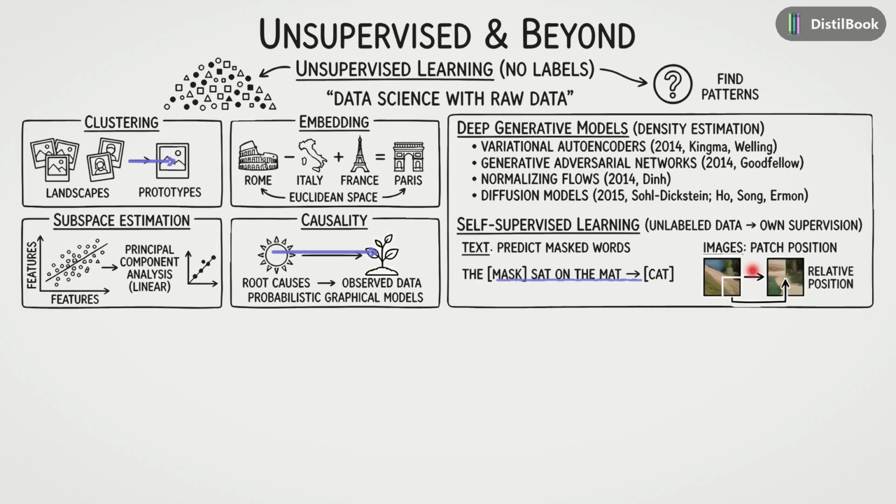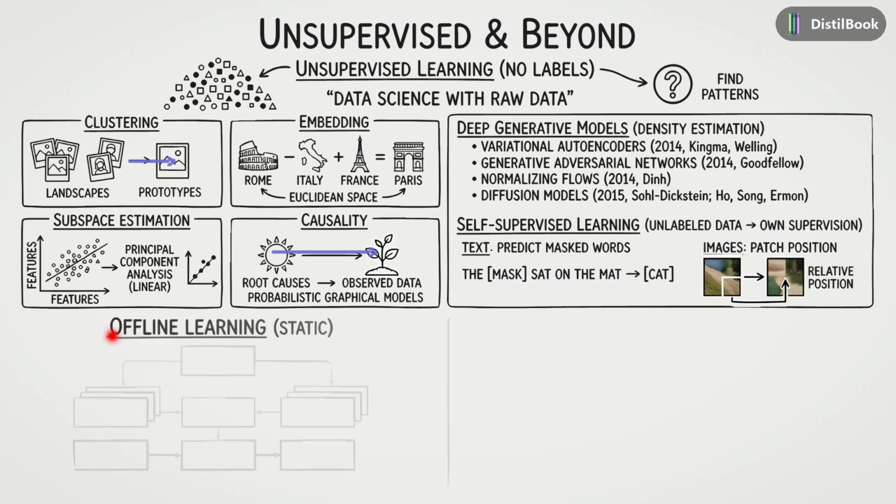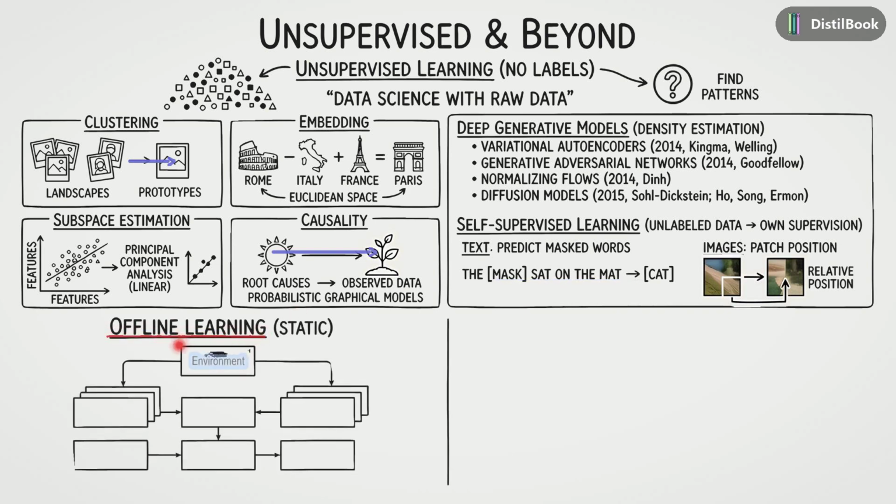Now, notice a common thread in everything we've discussed so far. Look at the bottom left section, offline learning. In this traditional setup, the environment provides a static dataset. We take these training inputs, run our supervised learning, and build a model. Crucially, this is a one-way street: collect, train, then deploy. The model never interacts with the world again during training.